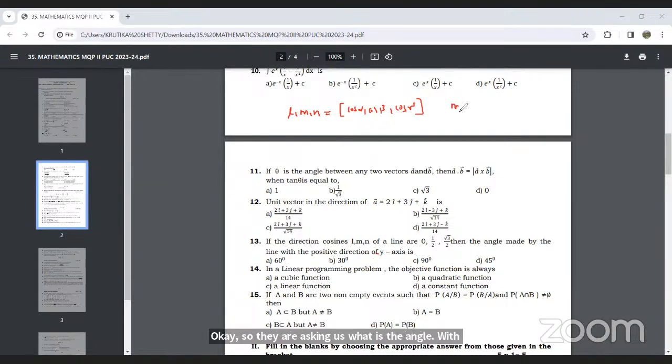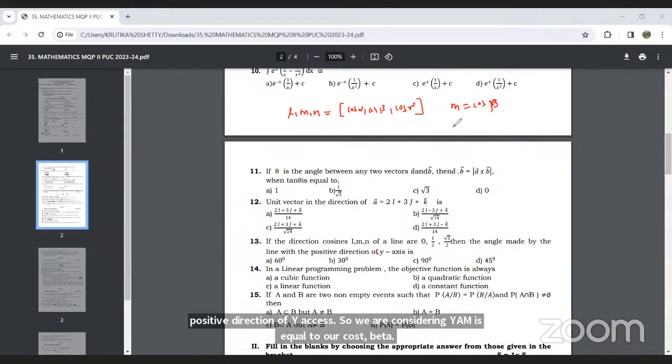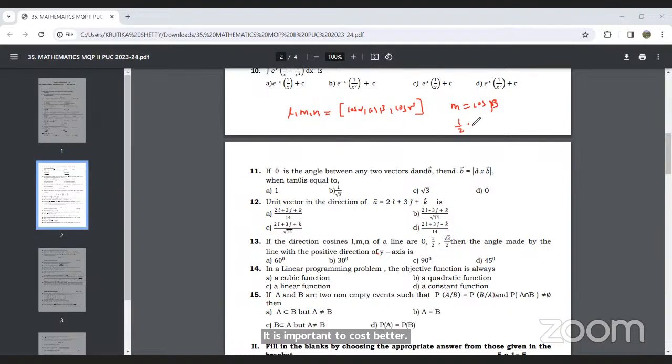So we consider m equal to cos beta. The value of m is 1 by 2, so 1 by 2 is equal to cos beta, and we know cos 60 is equal to 1 by 2. So beta will be equal to 60. Option A will be the right answer. A simple formula we have to use.